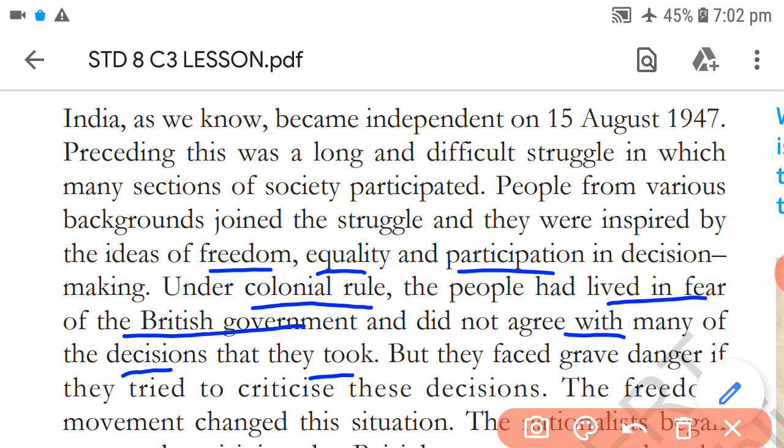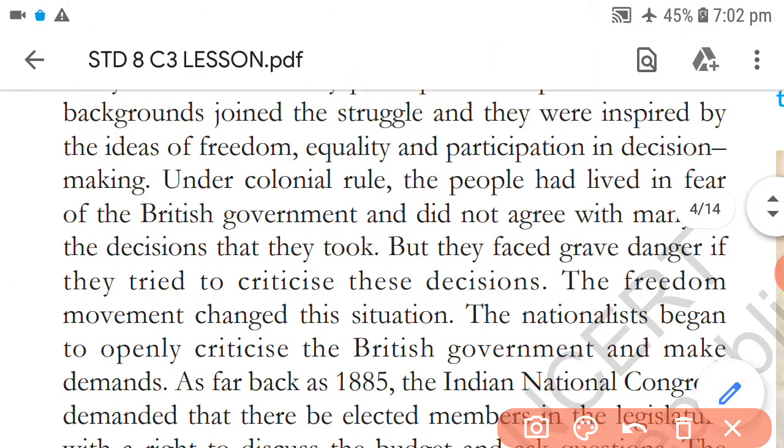So you can understand, during the colonial rule, if people did not agree with many of the decisions, they had to face grave danger if they tried to criticize these decisions. If they asked a question to the government, severe punishments were given. That's why we wanted participation.